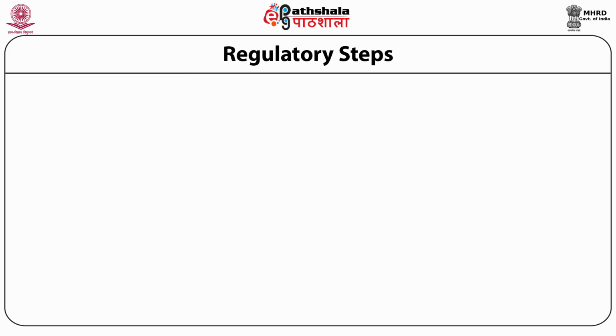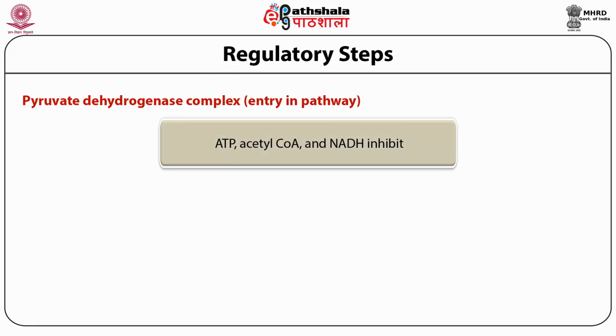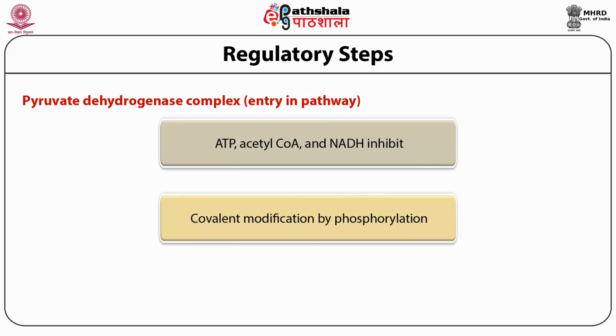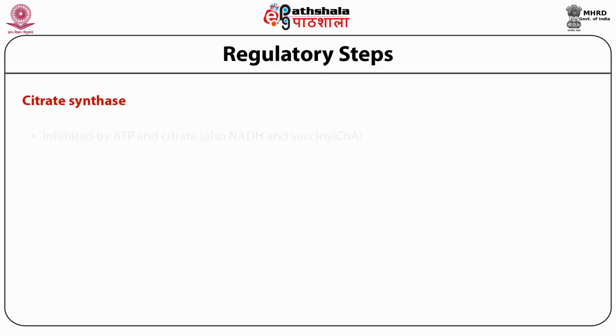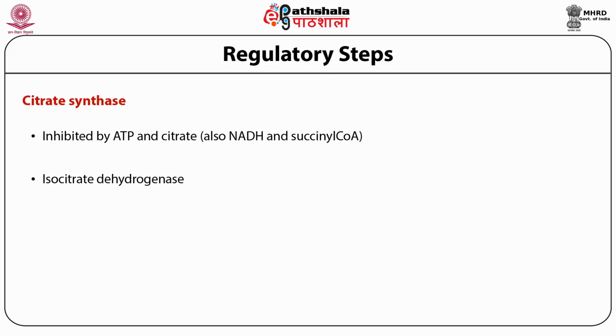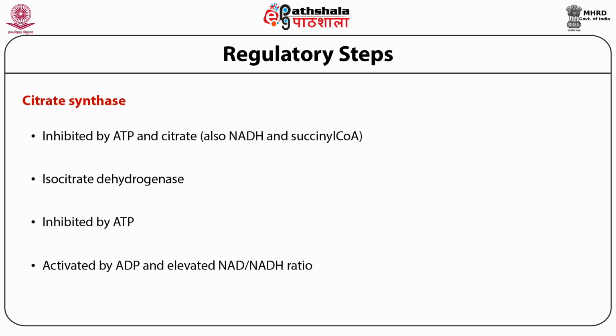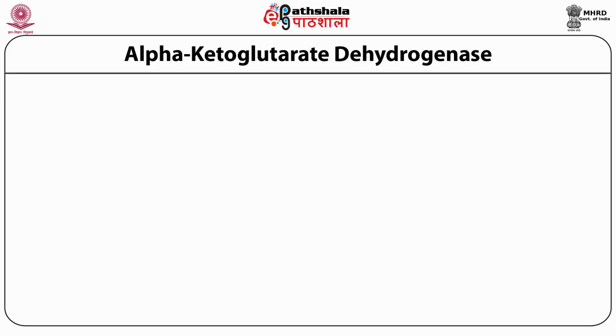The figure shows the key points where reactions are regulated. Regulatory steps are the pyruvate dehydrogenase complex, with ATP, acetyl coenzyme A, and NADH inhibition. Second is covalent modification by phosphorylation. And third, it requires TPP, FAD, and lipoic acid cofactors. Citrate synthetase is inhibited by ATP and citrate, also NADH and succinyl coenzyme A. Isocitrate dehydrogenase is inhibited by ATP and activated by ADP and an elevated NAD to NADH ratio.